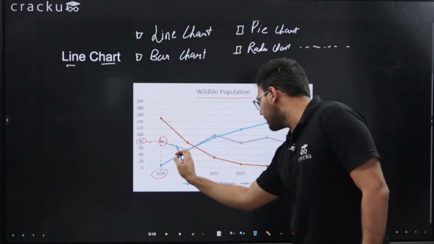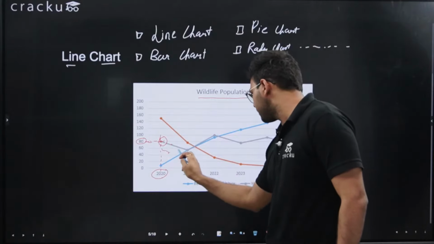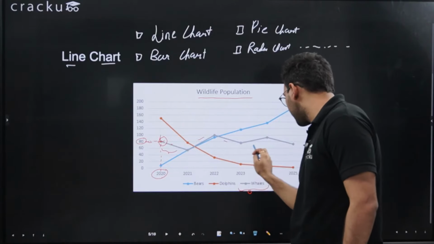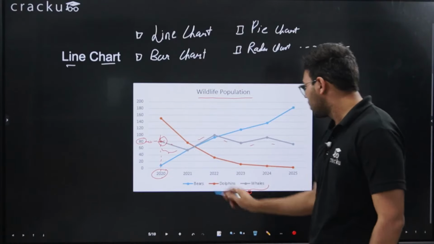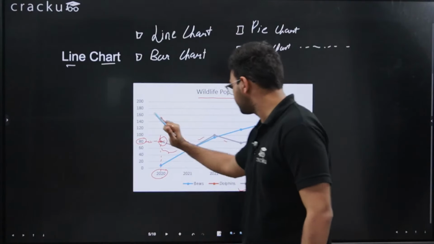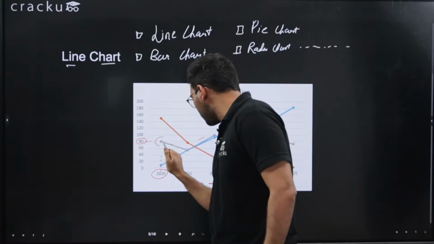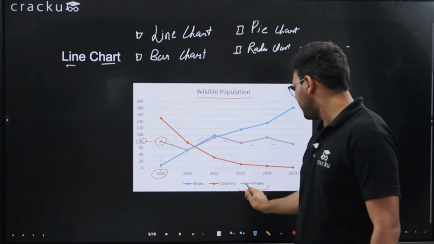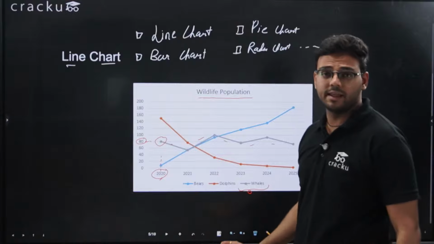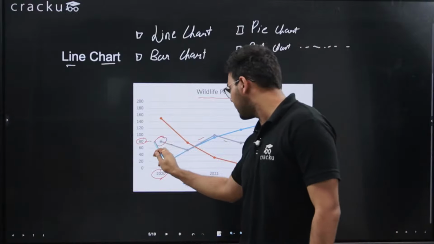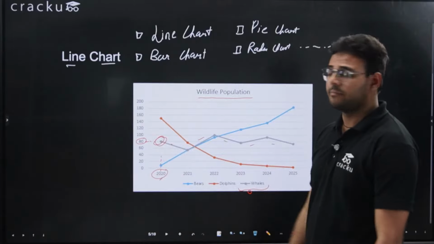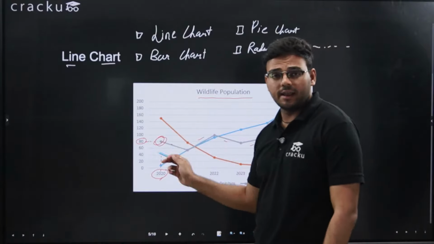So this point is representing grey whales in 2020, and the number of grey whales in 2020 is 80. This is how you read a line chart.